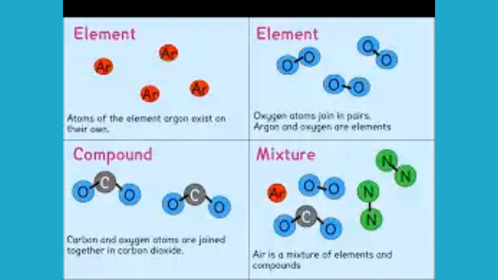Then we move to the chemical properties of metals. Metals will react with an acid. If metal reacts with acid, it will liberate hydrogen gas.